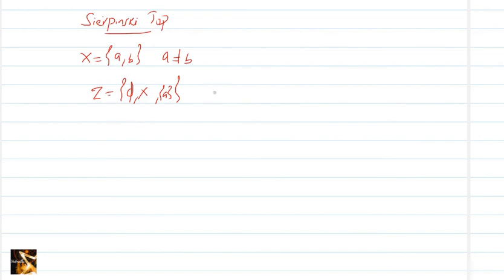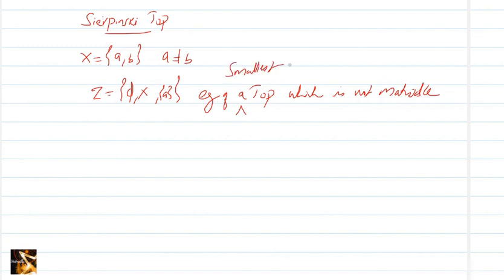And this is an example of a topology which is not metrizable. In fact, it is the smallest topology on a set which is not metrizable. So that is the Sierpinski topology.